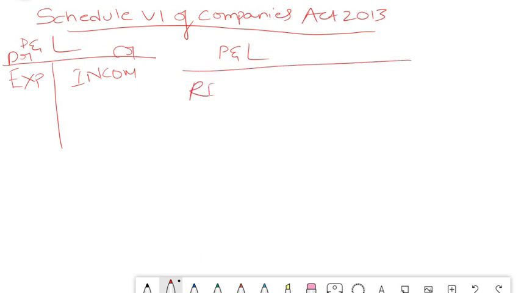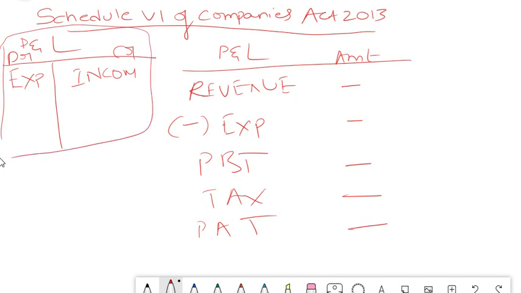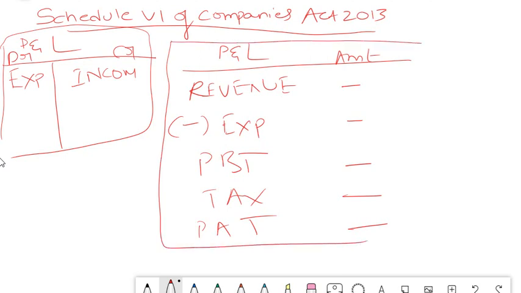It will start with revenue first, amount will be here, and then it will show expenses, amount will be here, and then it will show profit before tax, amount will be here, it will show tax, and then profit after tax. This is the format as per Schedule 6 of the Companies Act. This we will be using for the sake of explanation because it becomes easy for you to understand debit or credit, and also the horizontal format. But the actual format is this, friends. This is how your P&L and balance sheet should also look.